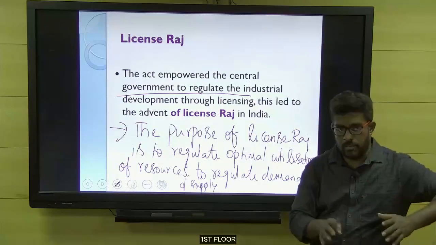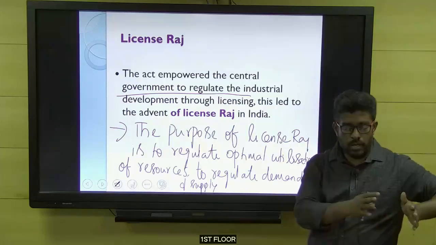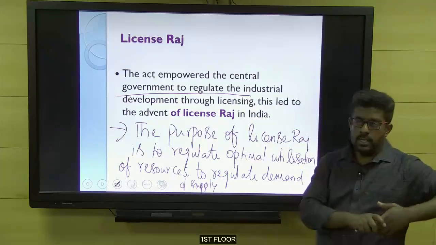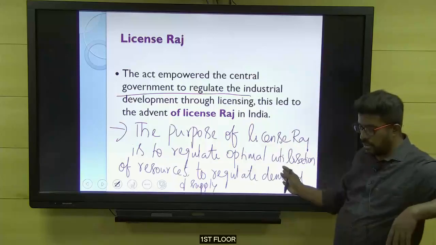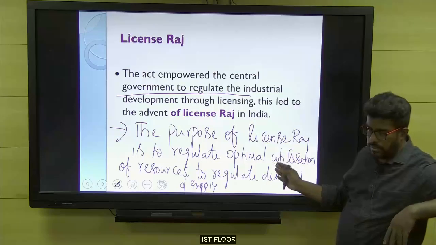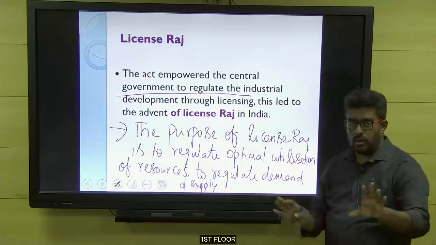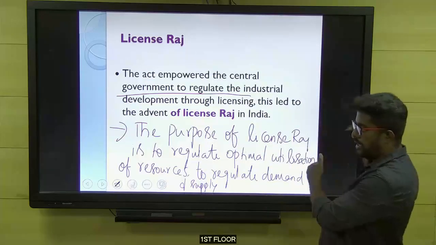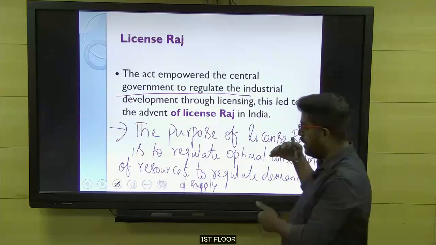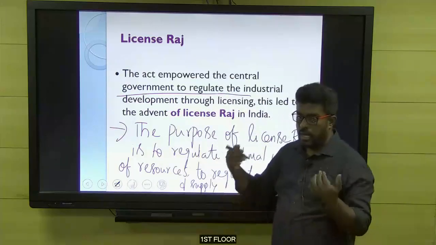To have a check means not stopping them from making profits, but stopping them from acting against the interest of the country. So according to the national interest, everything will be controlled by the government. These were the purposes for which License Raj was implemented by the government. Later on, it paved the way for bribery and corruption, unexpectedly or unintentionally.